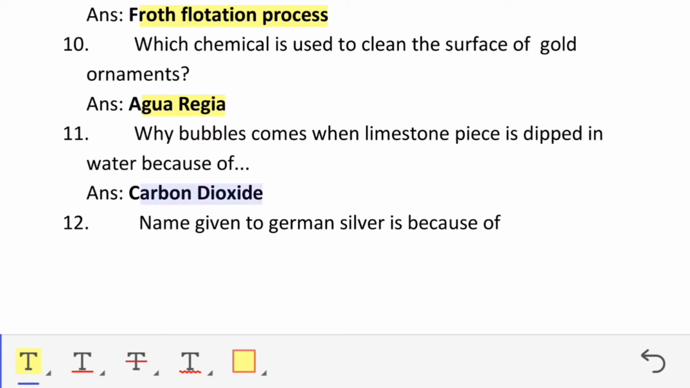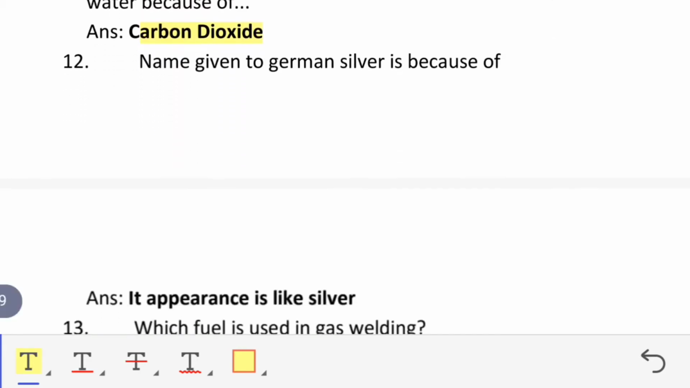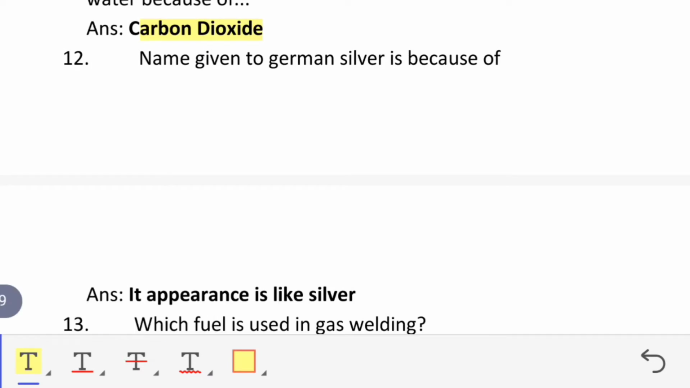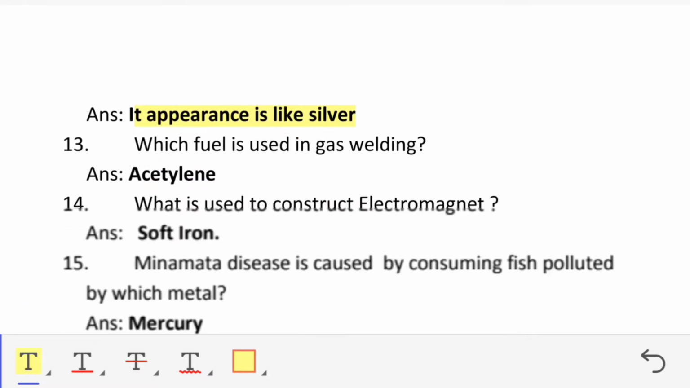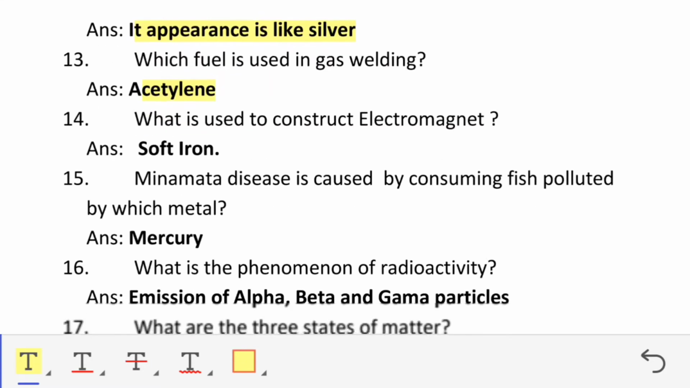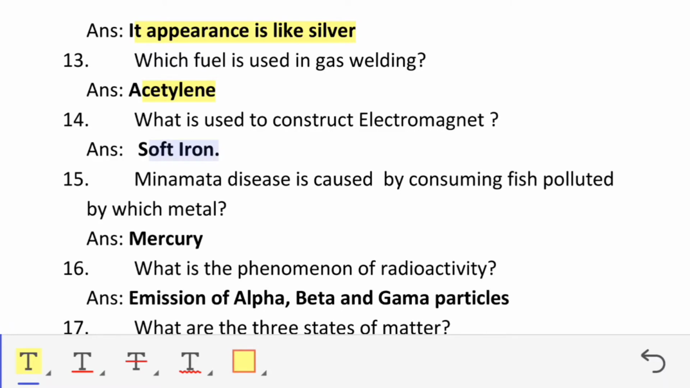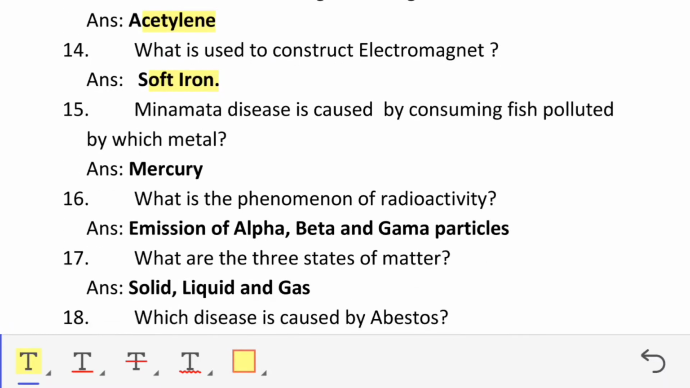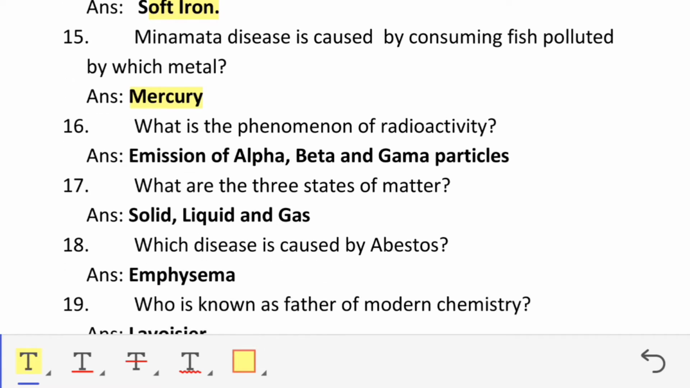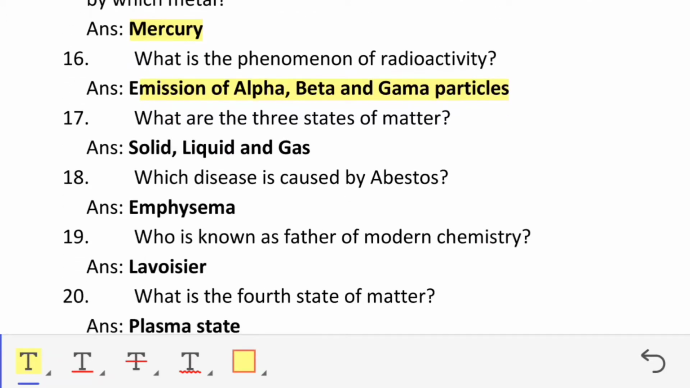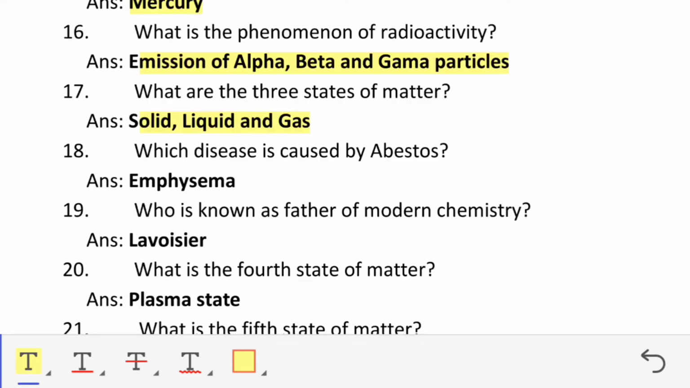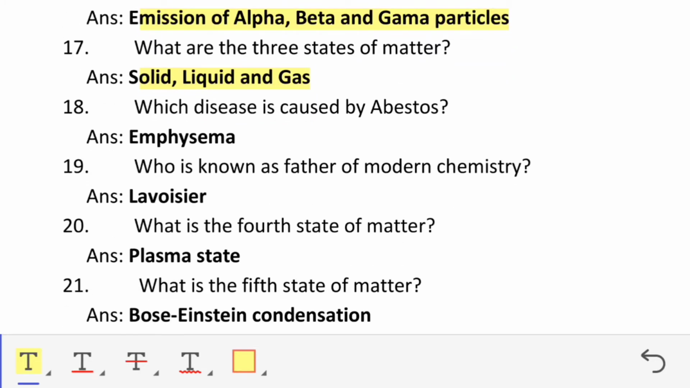Because of carbon dioxide. German silver is named so because its appearance is like silver. Which fuel is used in gas welding? Acetylene. What is used to construct electromagnet? Soft iron. Minamata disease is caused by consuming fish polluted by which metal? Mercury. What is the phenomenon of radioactivity? Emission of alpha, beta and gamma particles. What are the three states of matter? Solid, liquid, gas.